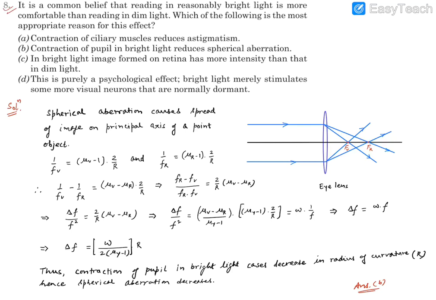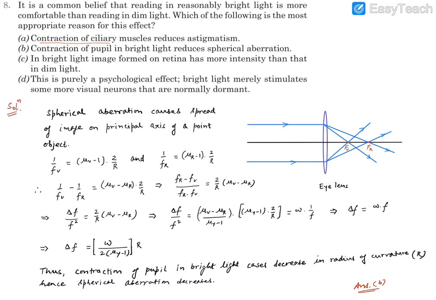Question number 8. It reads, it is a common belief that reading in reasonably bright light is more comfortable than reading in the dim light. Which of the following is the most appropriate reason for this effect?